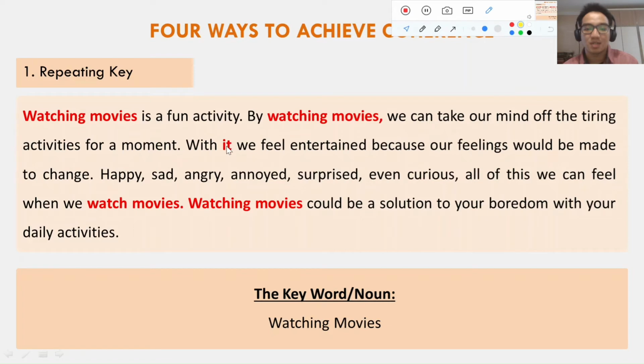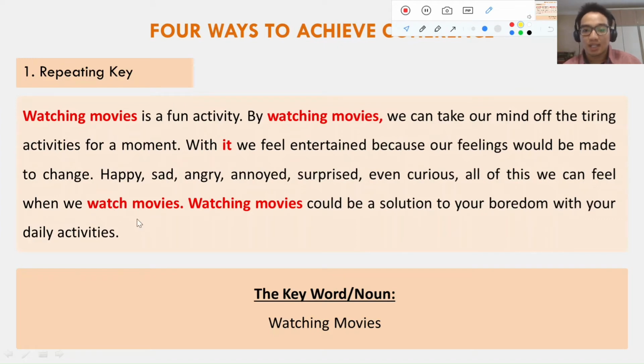I hope you guys get what I mean. So it is a pronoun. We're going to discuss it in the next point. So it still counts as repeating key, although it's a pronoun. With it, we feel entertained because our feelings will be made to change: happy, sad, angry, annoyed, surprised, even curious. All of this we can feel when we watch movies.